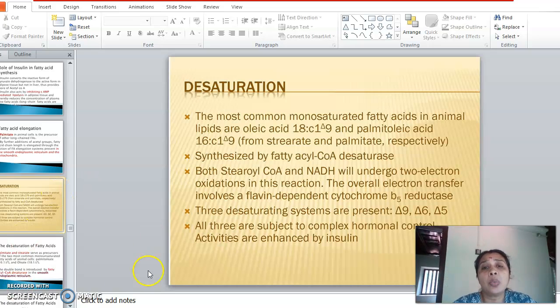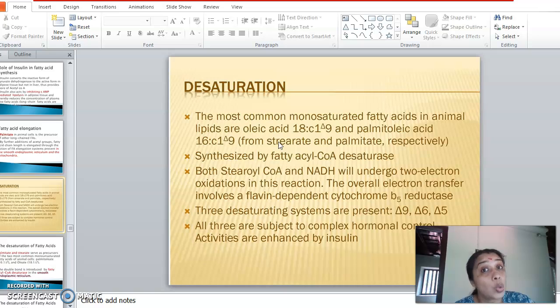The most common monounsaturated fatty acids in animals are oleic acid and palmitoleic acid. That we have mentioned in the last class. Oleic acid is the one synthesized from stearic acid. Stearic acid is an 18-carbon fatty acid, synthesized from palmitic acid, which on entering the microsomes will be converted into stearic acid.